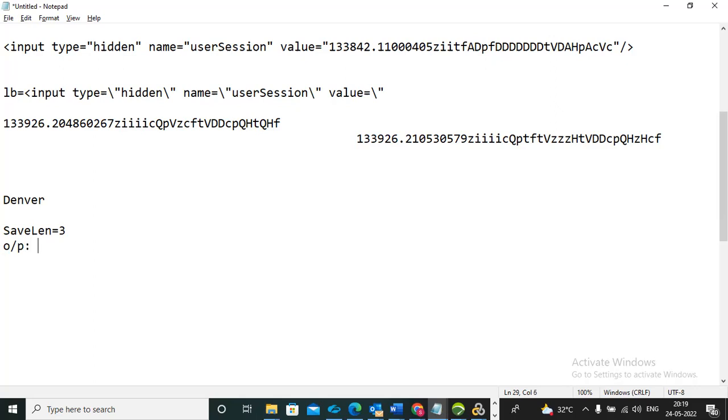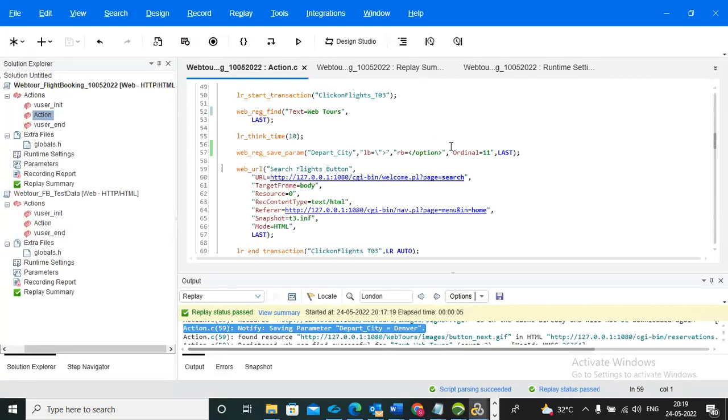Okay, the output we get is DEN. Now we can observe here. I'm giving one more argument, that is save length. Save length is equal to 3. Save it and execute.